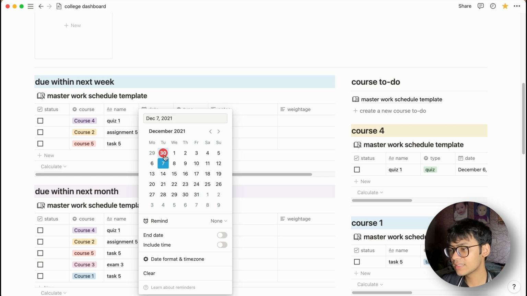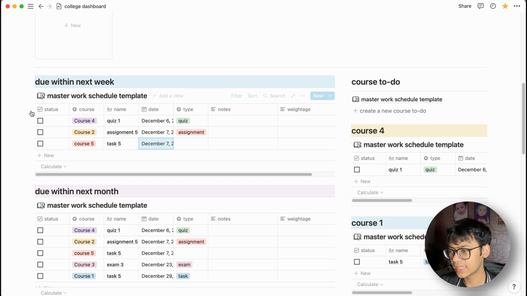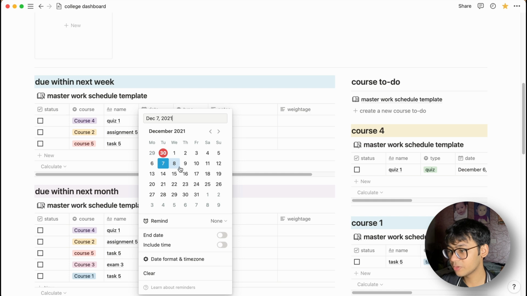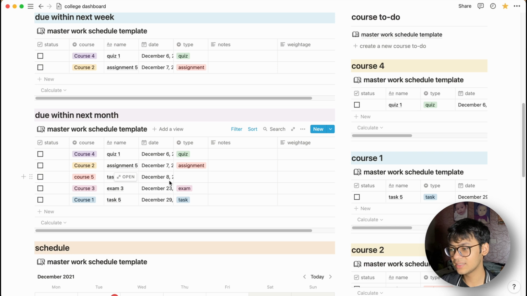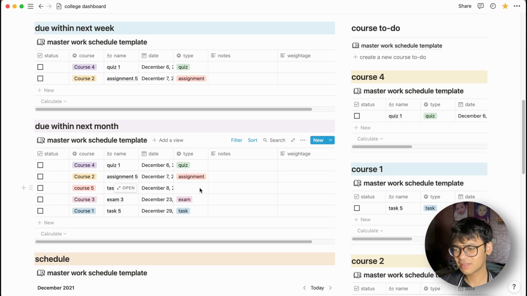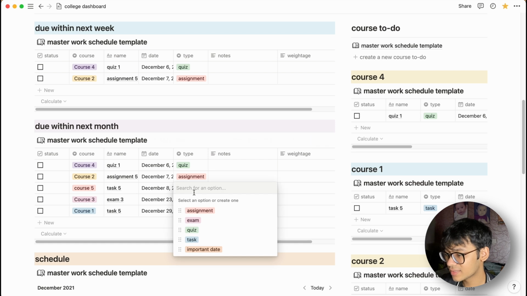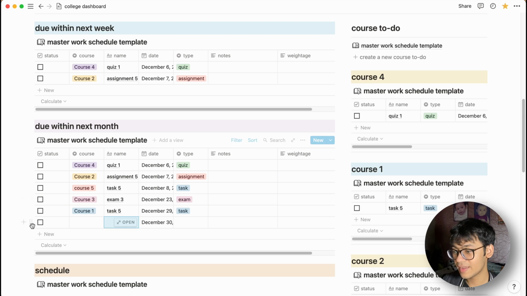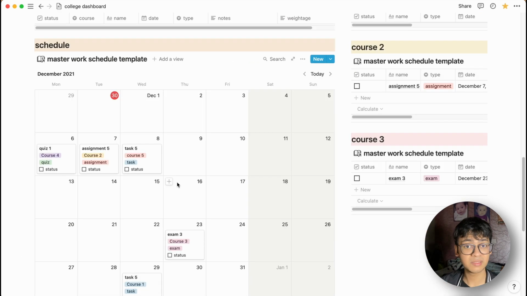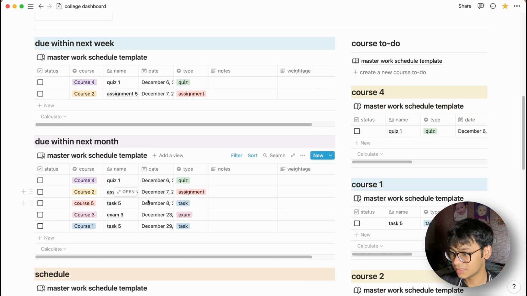Now let's see the due date. So right now the due date is exactly 1 week from now. That's the default. That's why it's coming in with the due within next week block. But if I move it to say 8th, there we go. It's vanished from here, and you can see that this task 5 has come in here. So it works like magic, and it does everything by itself. All you have to do is fill in the details, and the template will take care of the rest. So let's complete this task, and it's a task, and there we go. You've created a new task that will be visible everywhere you go. As you can see there in the schedule there, it's the task 5 that is on December 8th.